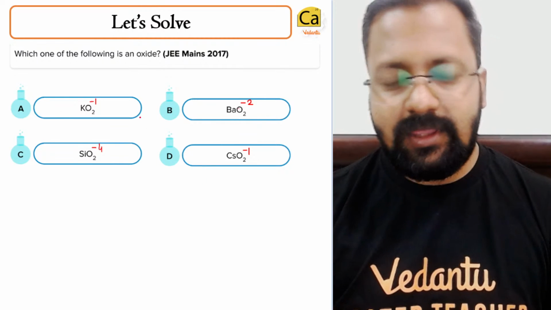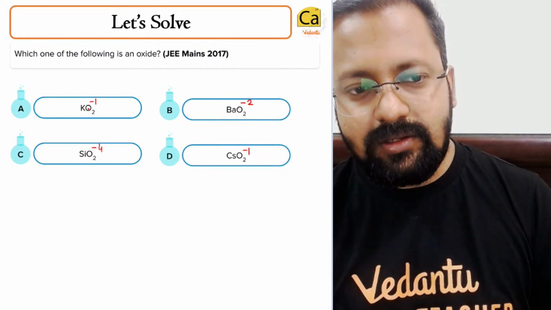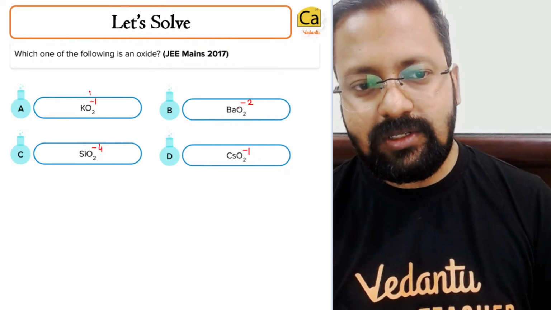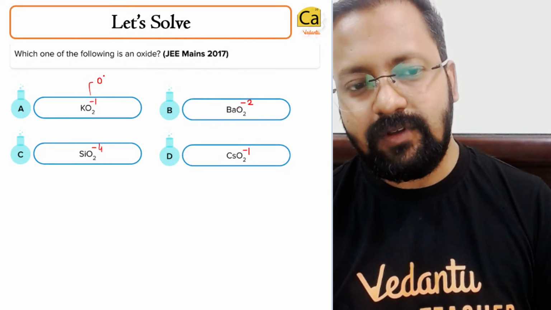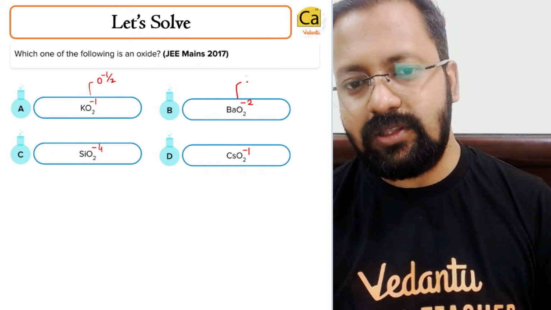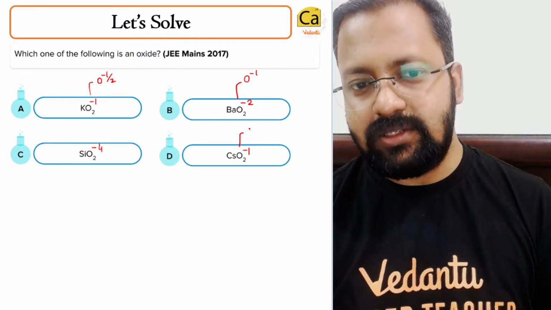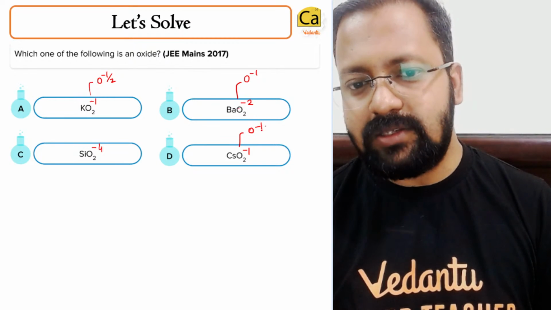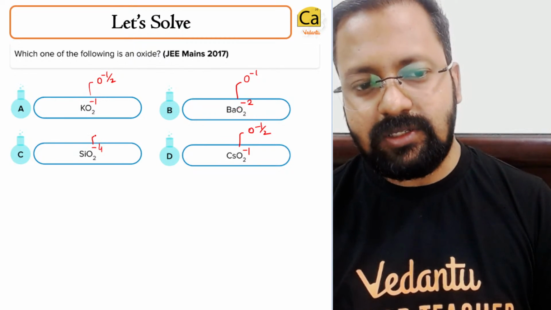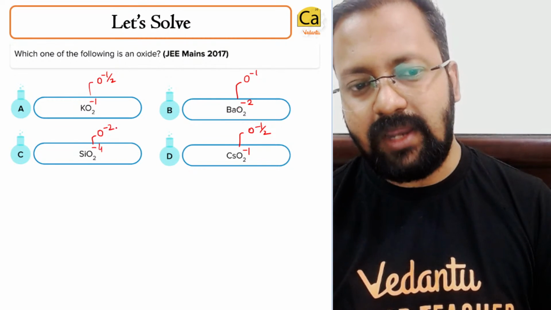So think logically: each oxygen is in the oxidation state of -1/2, -1, -1/2, and -2.